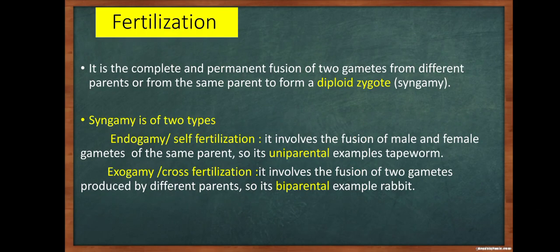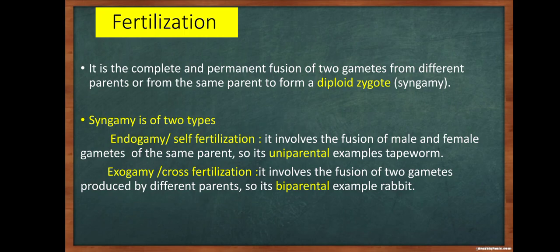Fertilization. It is the complete and permanent fusion of two gametes from different parents or from the same parent to form a diploid zygote, syngamy. Syngamy is of two types. Endogamy, that is also called self-fertilization. This involves the fusion of male and female gametes of the same parent, so it's uniparental. Example, tapeworm. Exogamy or cross-fertilization. It involves the fusion of two gametes produced by different parents, so it's biparental.